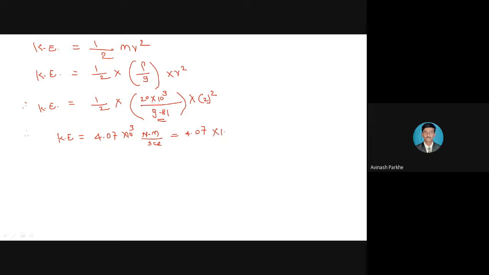4.07 into 10 raised to 3. This is Newton meter per second, and again if I multiply by 10 raised to 3, you will get it in the form of Newton mm per second. Therefore the total kinetic energy is equal to 4.07 into 10 raised to 6 Newton mm per second. So this is the total kinetic energy we have calculated.